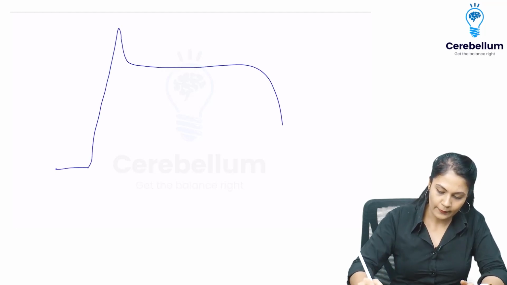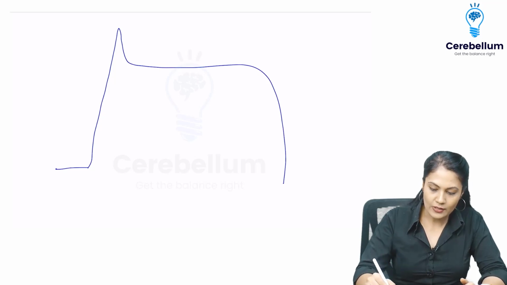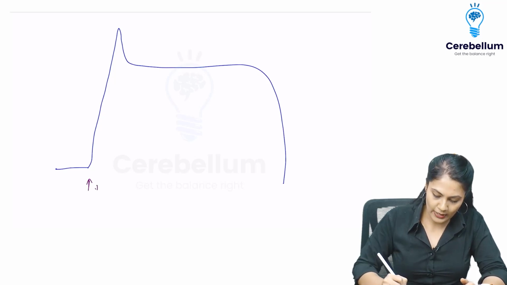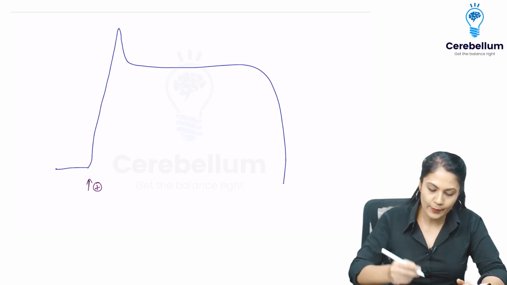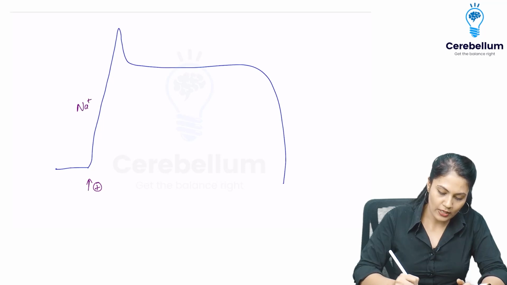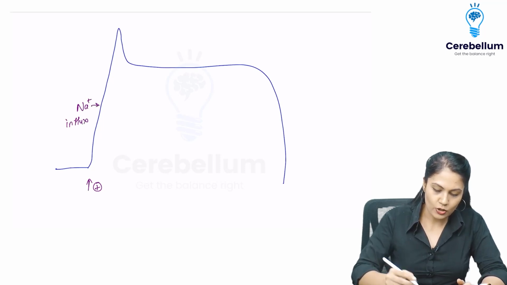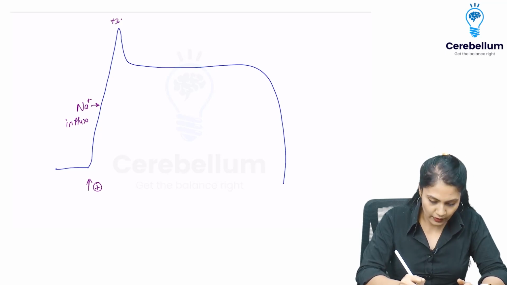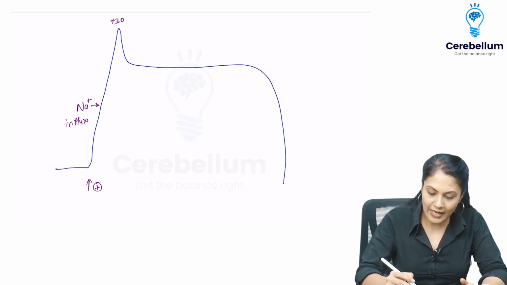And how it looks like. This looks something like this. As soon as the Purkinje cells are going to stimulate my cardiac muscle cell, what will happen? There are going to be sodium channels which are going to open. So sodium influx will start. As soon as the sodium influx started, it is going to reach again plus 30 to plus 35 mV. That is nothing but the spike potential.